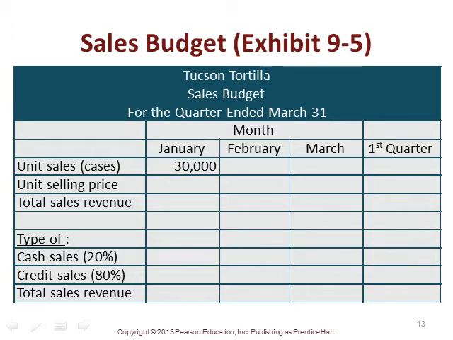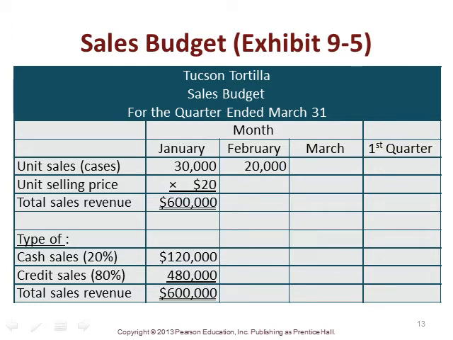We forecast we'll be able to sell them at a selling price of $20 per unit to give us total sales revenue of $600,000. We also understand that based on history, based on what our experience tells us, that $600,000 won't all be paid in cash, obviously. And we see that we typically have a mix of sales, some cash, 20%, and some credit sales of 80%. And so we're able to develop those.